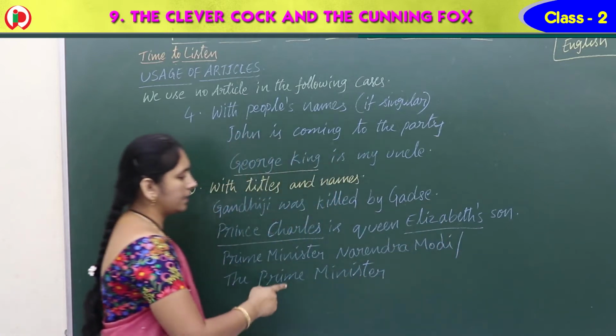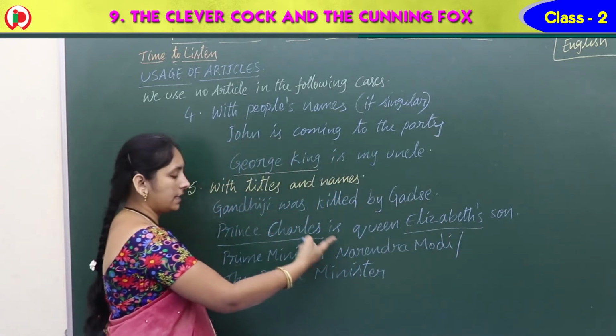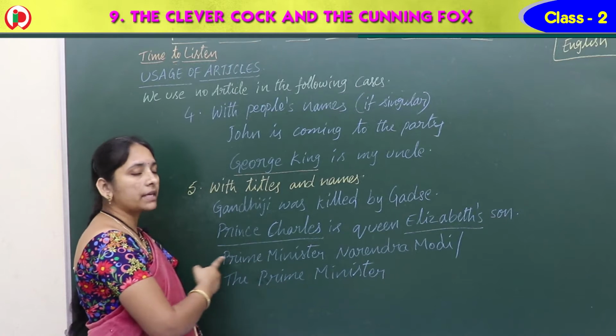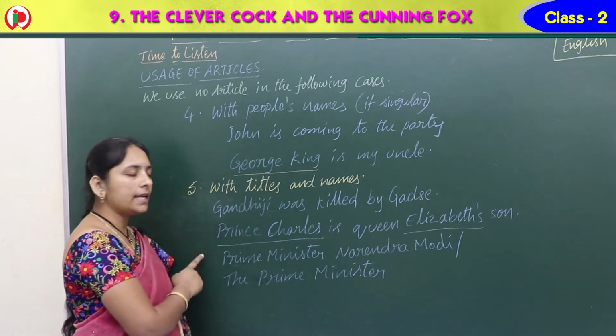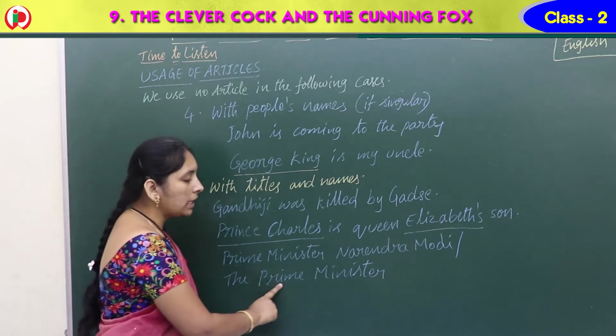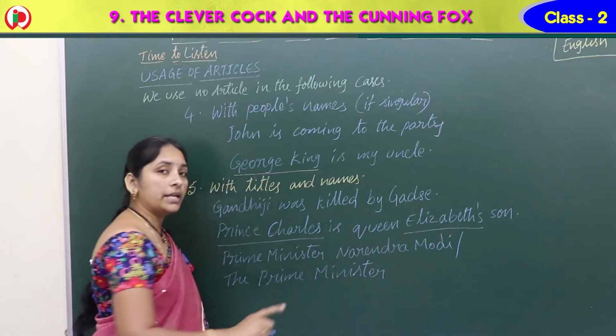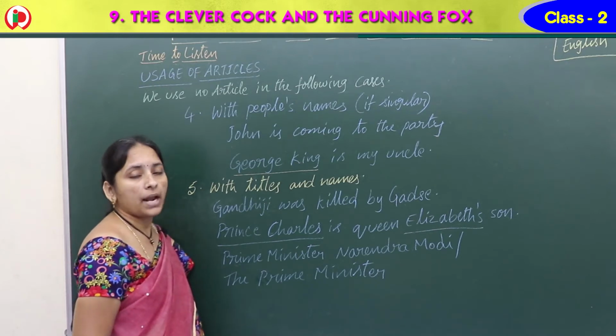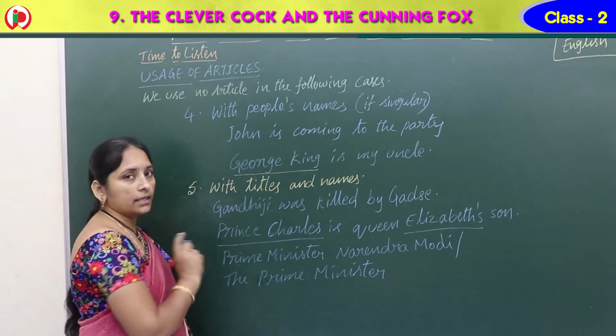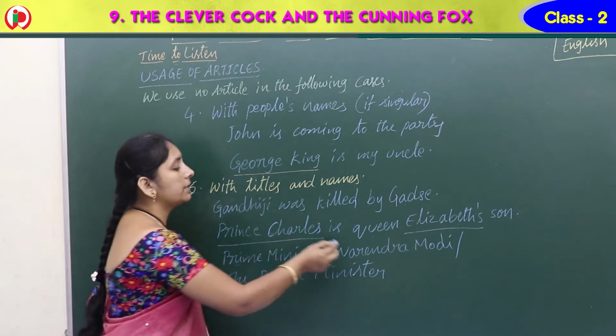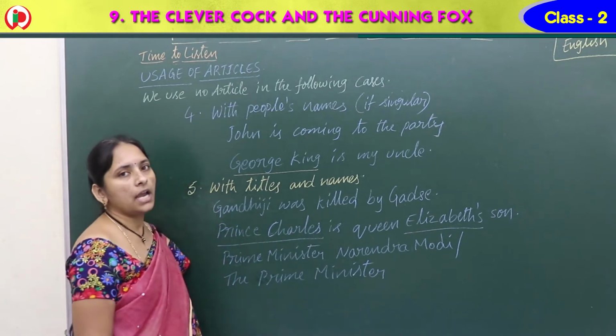See the title here: the name of the person is there along with the title. That's why we cannot write any article here. But with only Prime Minister, anyone could be there, since we didn't mention who is in that post. That's why here it is the Prime Minister. We cannot use an article when title and name come together.